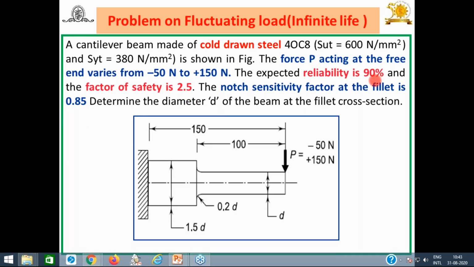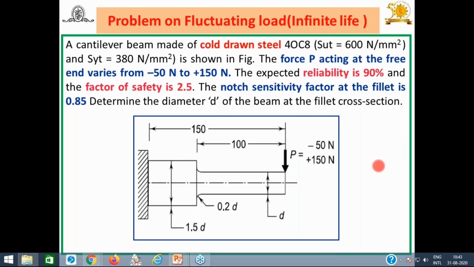Reliability is 90. And here we determine the diameter, because they are asking you to determine the diameter at the fillet cross section. If they are asking the diameter, but how many number of cycles is not mentioned in the problem statement. If it is mentioned, determine the diameter of the beam which will sustain 10,000 cycles, that means it's a finite life. But here you are just determining the diameter. That's why it's an infinite life problem. So you can write there fluctuating load infinite life case.